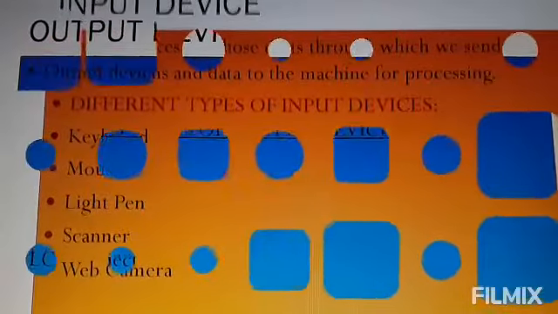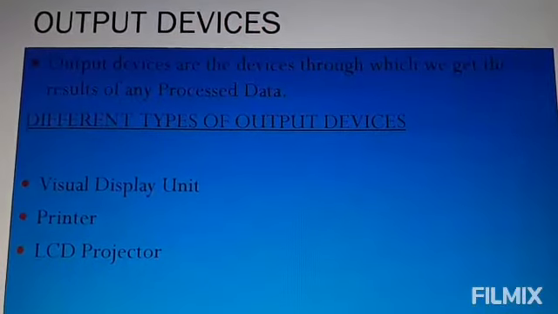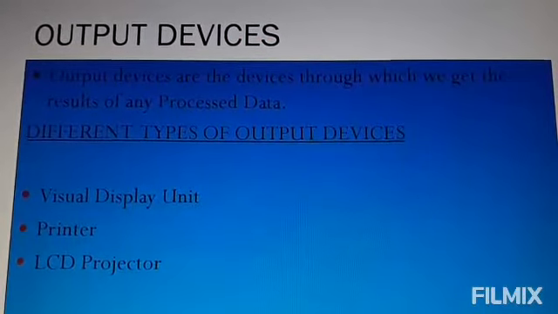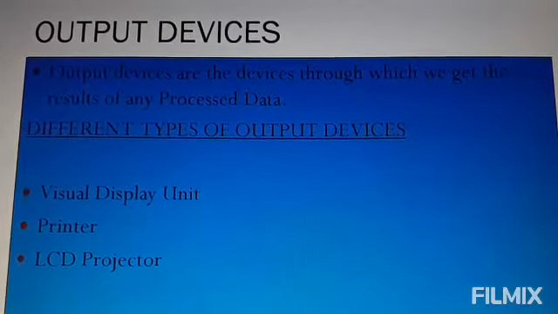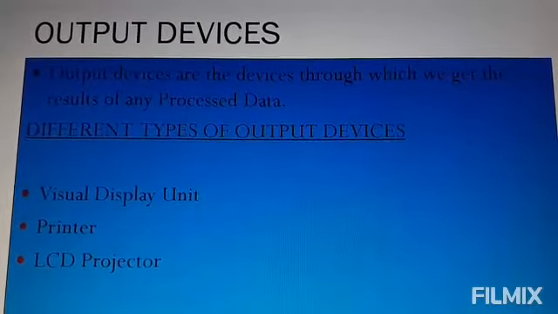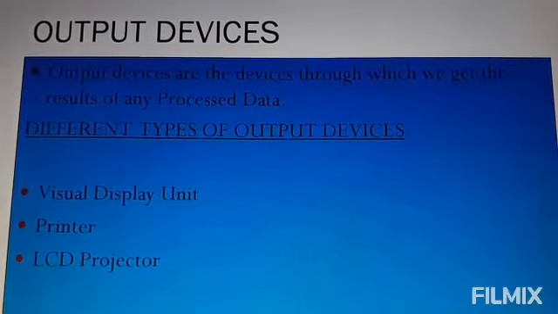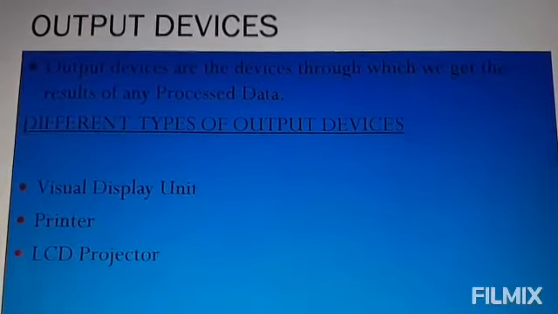Output devices. Output devices are the devices through which we get the results of any processed data. Different types of output devices are visual display unit, printer, LCD projector, etc.